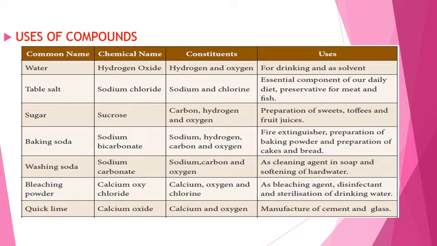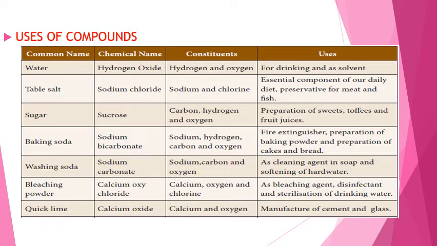Third compound is sugar. Chemical name for sugar is sucrose. The constituent elements of sugar are carbon, hydrogen and oxygen. Uses of sugar are preparation of sweets, toffees and fresh juices.